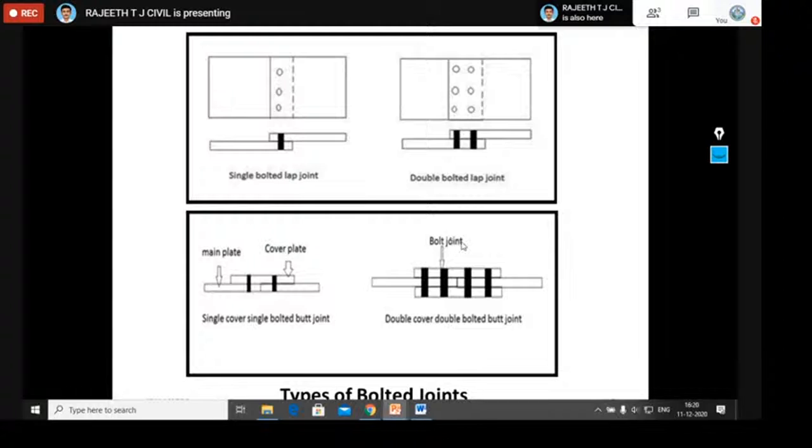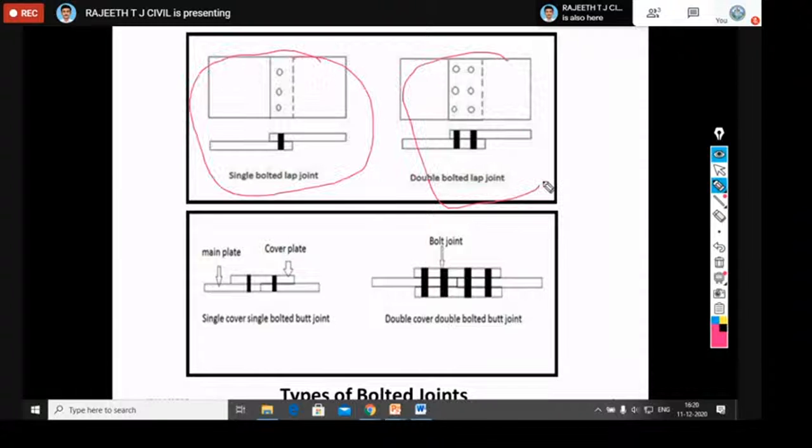If you go to the next slide, types of bolted joints. Here we have a single bolted lap joint in the first figure, and a double bolted lap joint. Lap joint means we keep two plates one above the other. In the cross-sectional view, we see only one bolt in the middle here, whereas here they have used three bolts to connect two plates, placing one over the other. In a similar way, here there are six bolts. So this is with respect to the lap joint.